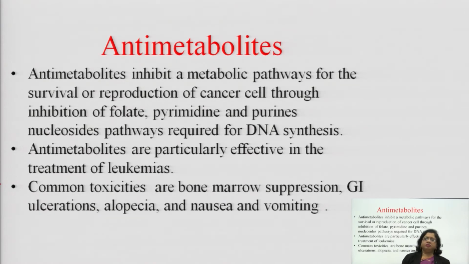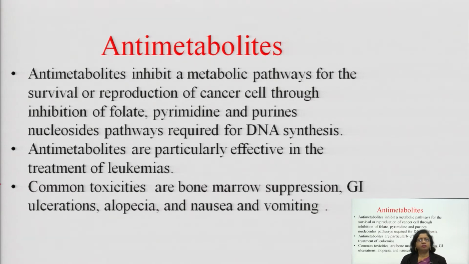In antimetabolites, what happens? They inhibit the metabolic pathway which is required for the growth of DNA. So, when we inhibit the path of the normal metabolite, by this process we can stop the synthesis of DNA. Let us see how antimetabolites work as antineoplastic agents.